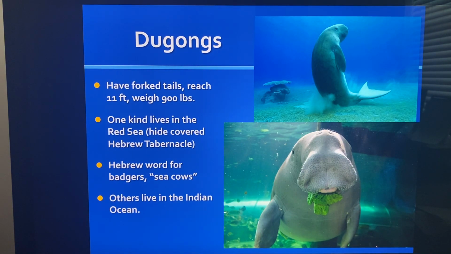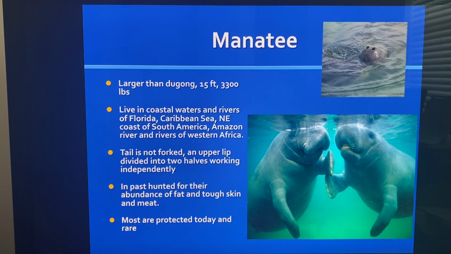Dugongs have forked tails, reach 11 feet, and weigh about 900 pounds. One kind lives in the Red Sea. That's why in the Bible it talks about the Hebrew tabernacle being covered with the skins of badgers. Well, these weren't really badgers in Hebrew, they were sea cows. And others live in the Indian Ocean. So look at these dugongs.